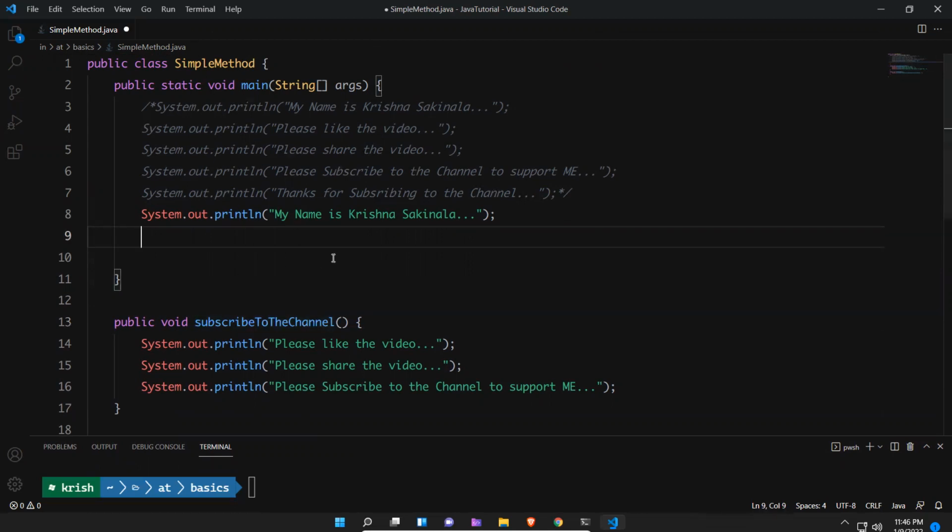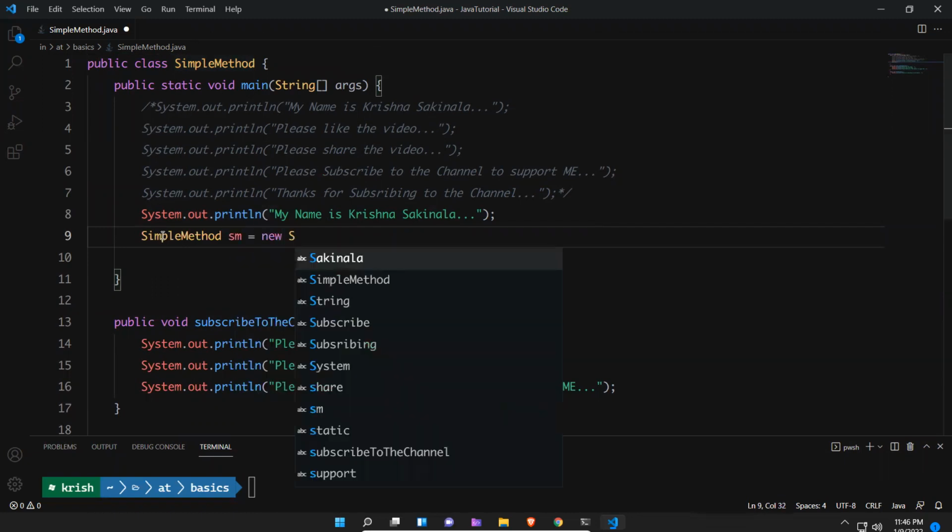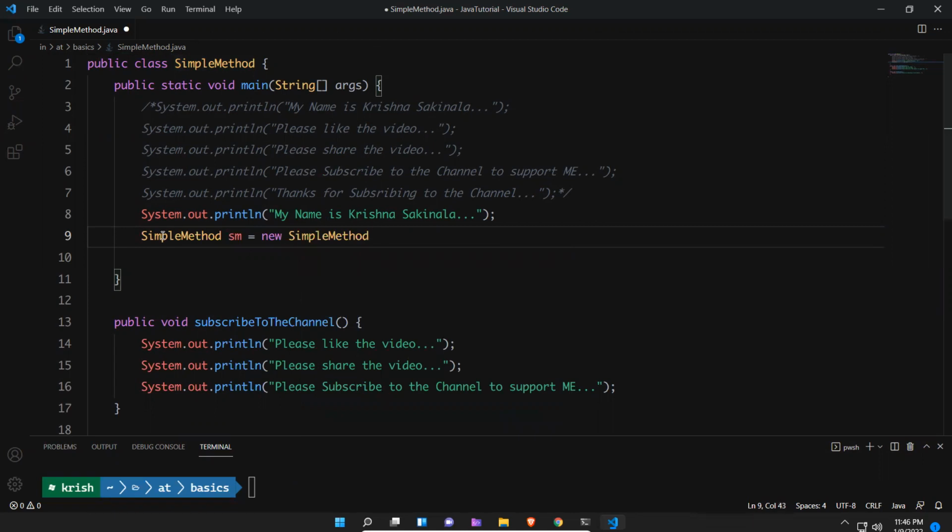If you want to call any method, you need to create an object of that method's class. SimpleMethod sm is equal to new SimpleMethod. We have seen in our previous videos, Integer i is equal to new Integer(10), something like that. But you need to create a class. This is the reference. This is a keyword called the new keyword. With the help of the new keyword, you will create an object.